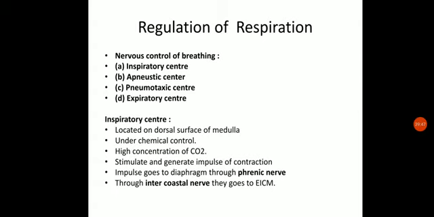Let us revise once again. So nervous control centers are mainly present in the central nervous system, mainly in the hindbrain. We have 4 different centers for regulating the respiration process. That is the inspiratory center, located at the dorsal surface of the medulla, and it is under the control of chemicals. When the concentration of CO2 is high, it stimulates and generates the impulse of contraction. This will be responsible for generating impulses which will contract two muscles: the radial muscles of the diaphragm, and the intercostal muscles, through the phrenic nerve and the intercostal nerve. So this will be responsible for the inspiration.